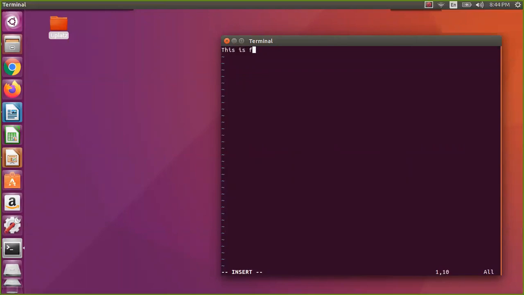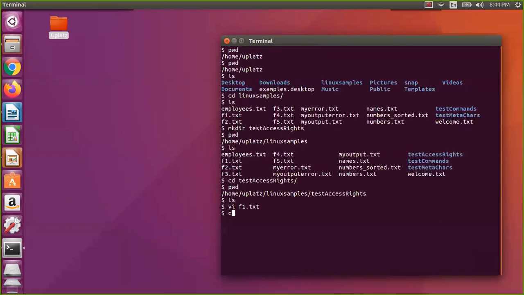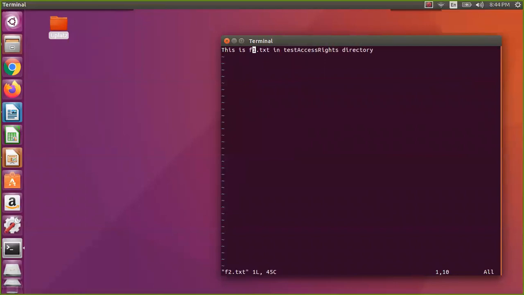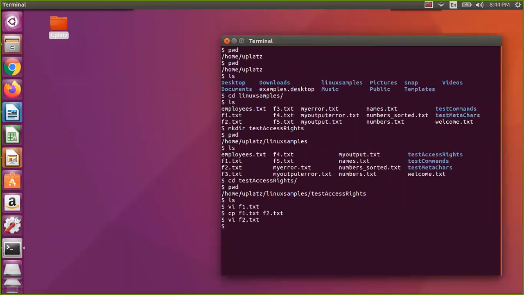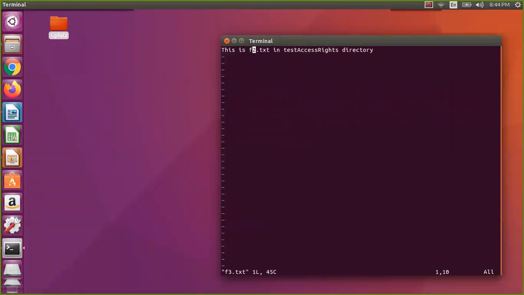This is f1.txt in the test access rights directory. Then I'll just say cp f1.txt f2.txt. Now I'll open f2.txt in the test access directory, and copy that f2 to f3. Now I'll say f3.txt. So you can copy also.